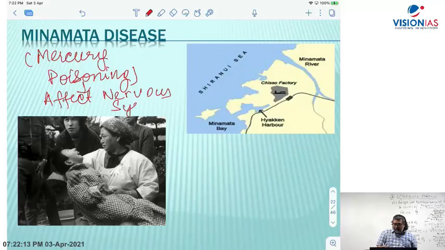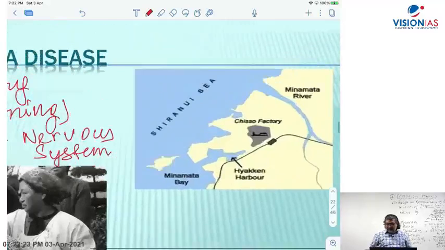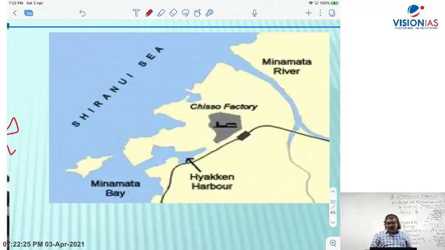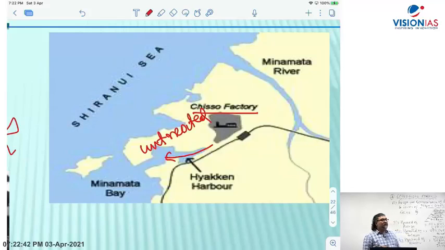Today this is a big problem worldwide because of heavy metals and the use of mercury. So what happened in Japan in 1956, in Minamata Bay? A company called the Chisso factory discharged untreated effluent into Minamata Bay, which contained methyl mercury.